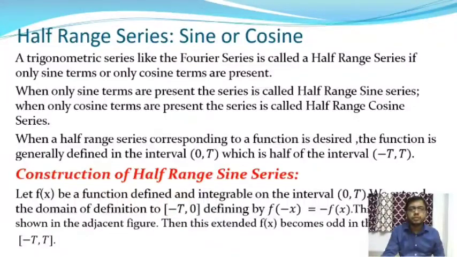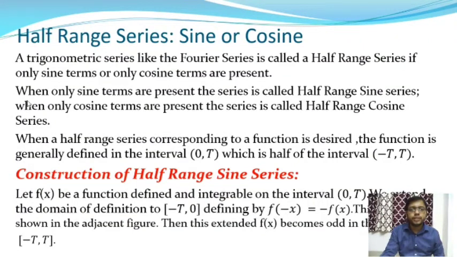only sine terms are present in the Euler's formula, then this series is called a sine series, and if only cosine terms are present in this series, then this series is called a cosine series.